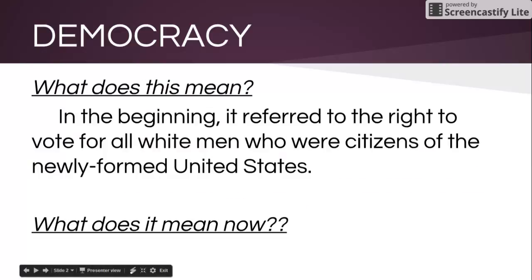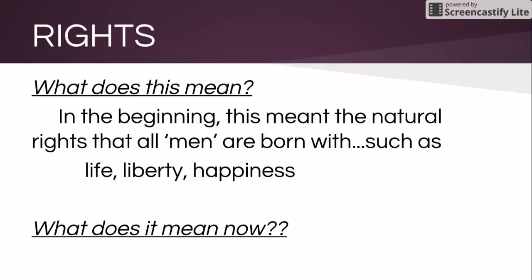Well, the first letter in DRLEO, obviously, is D, standing for democracy. In the beginning, democracy had a pretty limited meaning. As you can see, it just referred to the right to vote for all white men who were citizens of the United States. Clearly, that is not the definition we use today. So, what does it mean now? Well, hopefully, democracy means a little bit more. This is what we're going to be looking at throughout the year and exploring how this definition began to change.